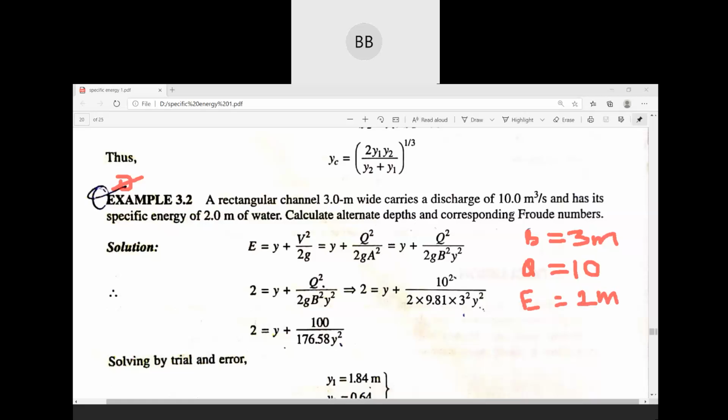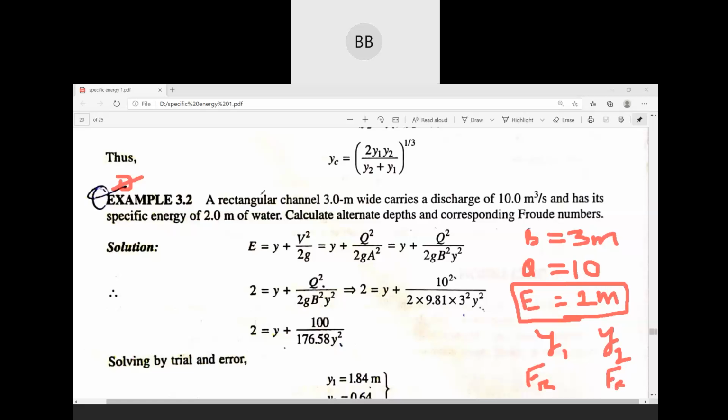So what we have to do, for this particular specific energy, definitely we will have two depths. So for this specific energy, we have to find out y1 and y2. That is our alternate depth. And then for y1, what will be your Froude number? That also we need to find. And for y2, what will be your Froude number? So this is the question.